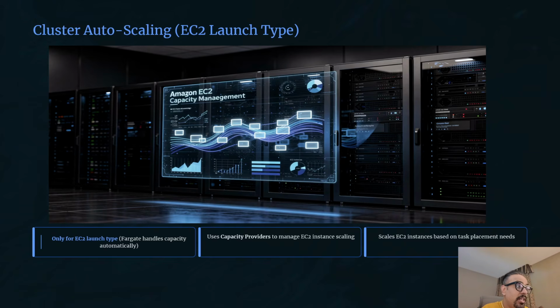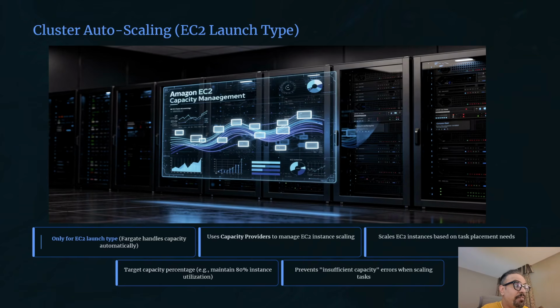So cluster autoscaling uses capacity providers to manage this. A capacity provider is linked to an autoscaling group of EC2 instances. When ECS needs more capacity to place tasks, it signals the capacity provider to add more instances. You configure a target capacity percentage, typically 80%. This means ECS tries to keep your cluster at 80% utilization. If utilization exceeds 80%, there is not enough capacity for tasks to be provisioned, so ECS adds instances. If utilization drops below 80%, ECS removes the instances. This is how you can use it for cluster autoscaling.